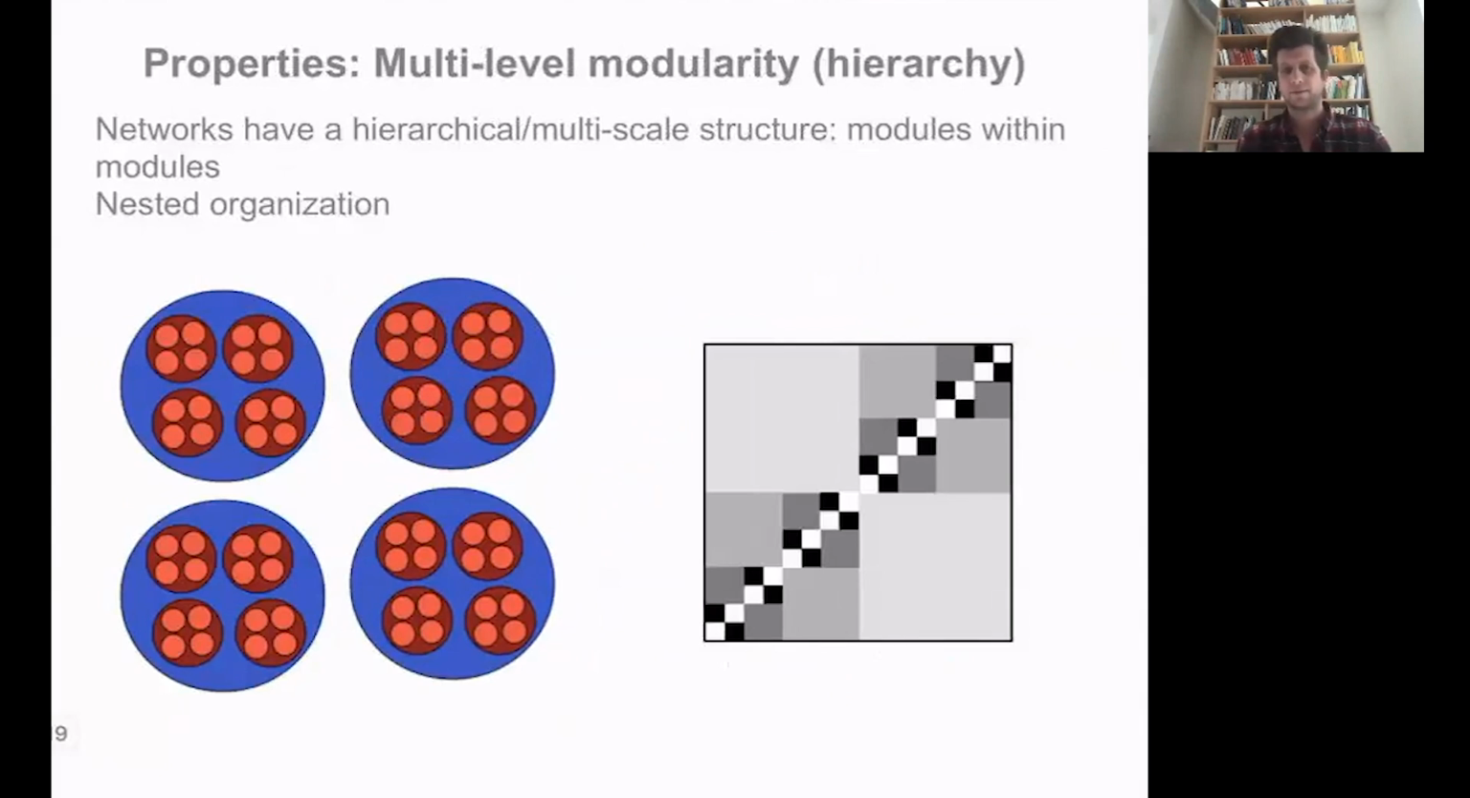Now, not only did people show that graphs are modular, but also that they are multi-level modular. So they are hierarchical. It means that a graph would be composed of modules, but the modules themselves will be organized into submodules, also organized into sub-submodules, and so on and so forth. You need to think of some sort of Russian doll organization where the graph is composed of groups that will be present at different scales inside the system.